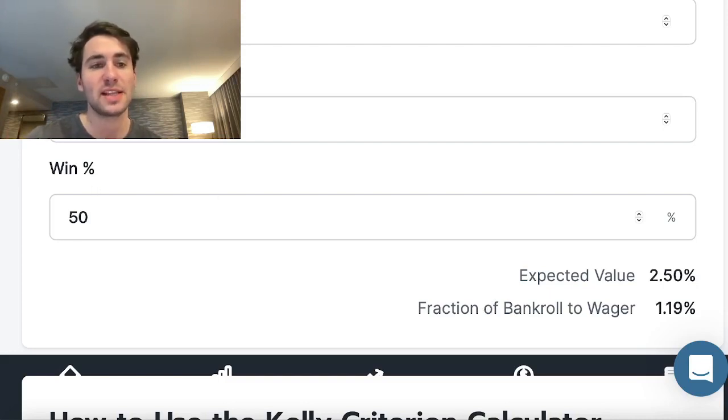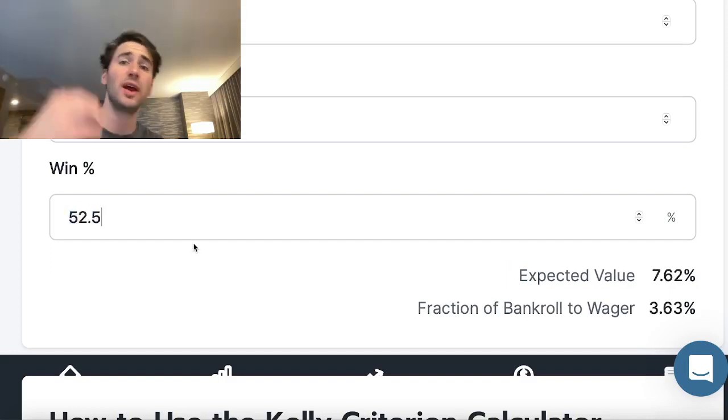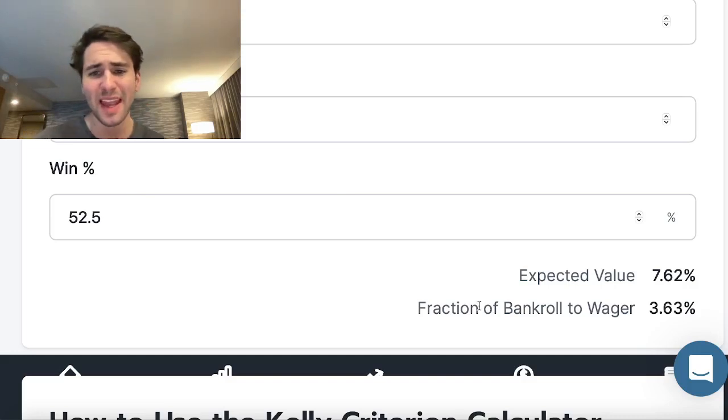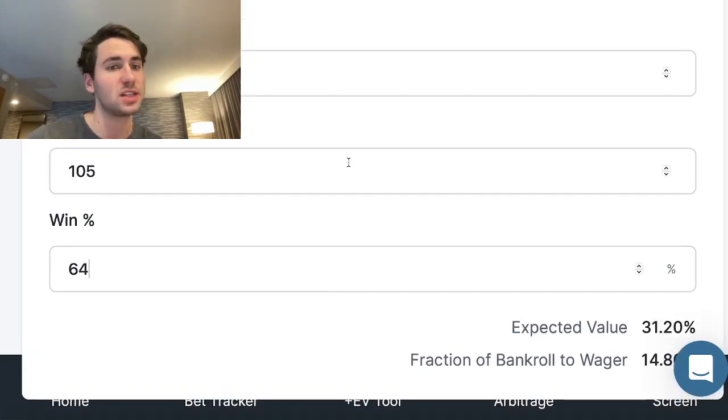So let's say instead of winning this play 50% of the time, we're actually going to win 52.5% of the time, it's going to win over 50% of the time. Now it's telling us, hey, bet a higher percentage of your bankroll, 3.63%, right? So that's just how you use the calculator. It needs a win probability and it needs the odds you're betting at, right?